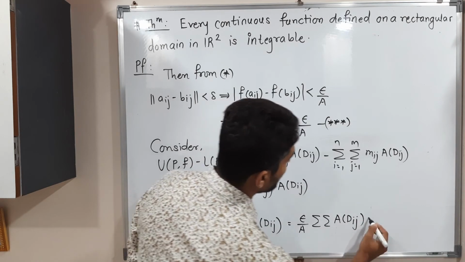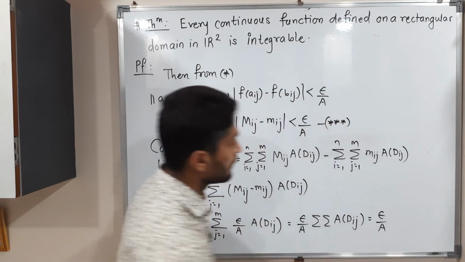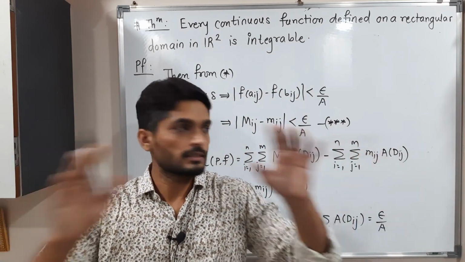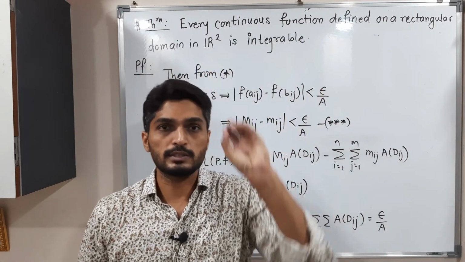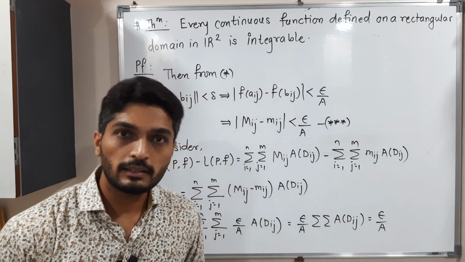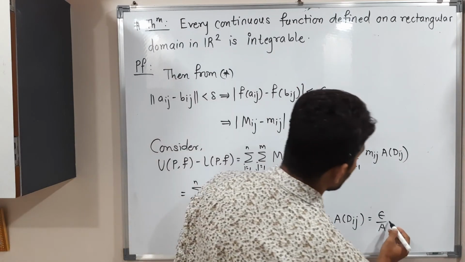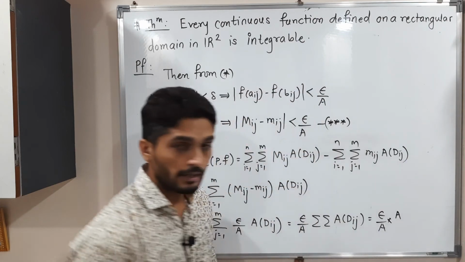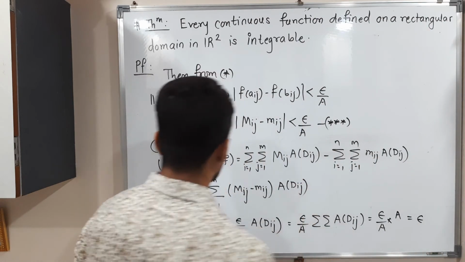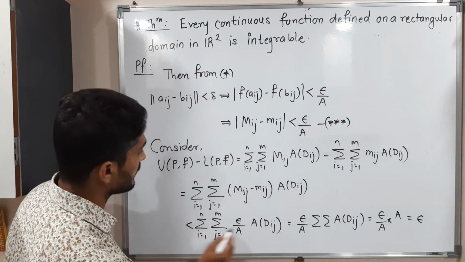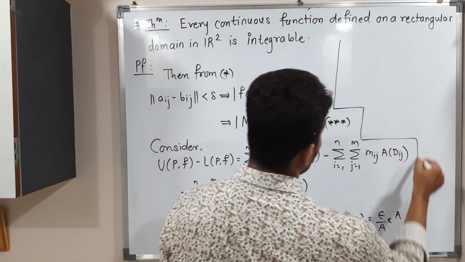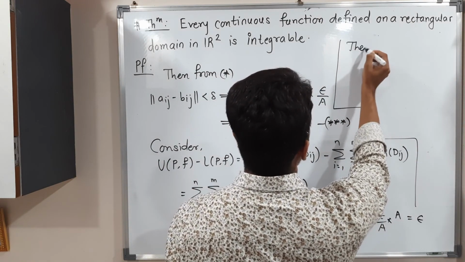That means what are we doing actually? We are adding all areas of Dij. See, we have a rectangle, and it has very small sub-rectangles. If you add the areas of all sub-rectangles, we will have the area of the complete rectangle, right? So this is nothing but the area of the rectangle, which is A. So A will get cancelled and we will have epsilon, right? So I should write here strictly less than, since we have less than epsilon by A. So therefore, what we get?